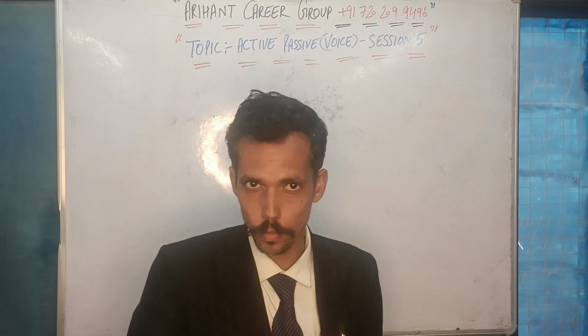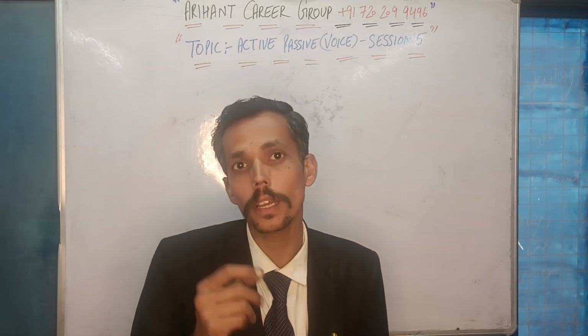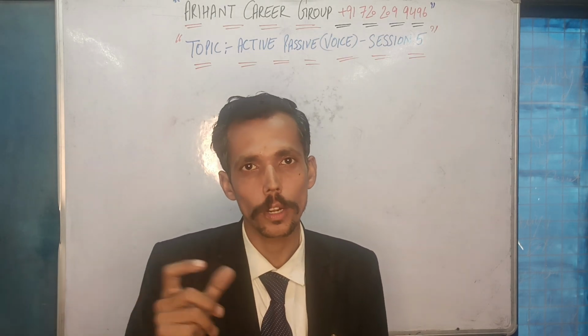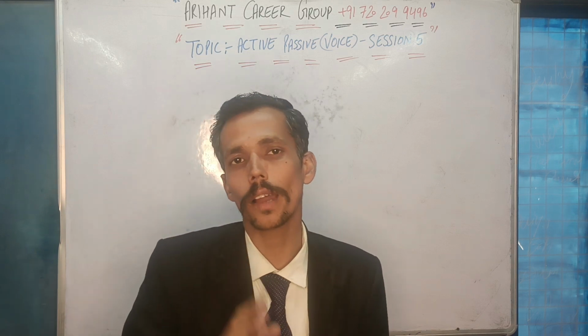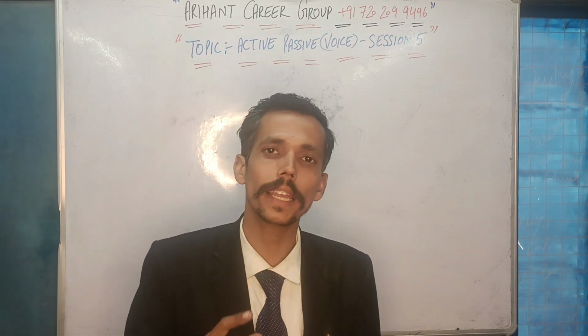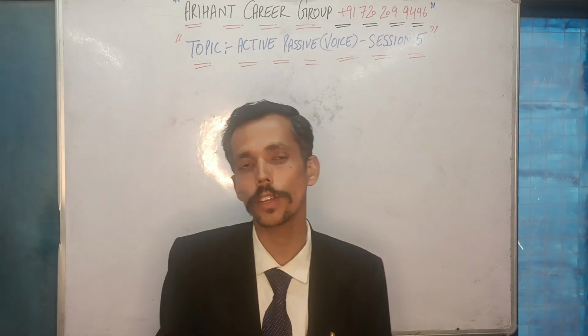So "to" is with the first form, the infinitive. In order to convert it into a third form, I will be making it "to be." It will become "to be taken." It is time for tea to be taken, like this. So this is what you have to learn. Is it clear?